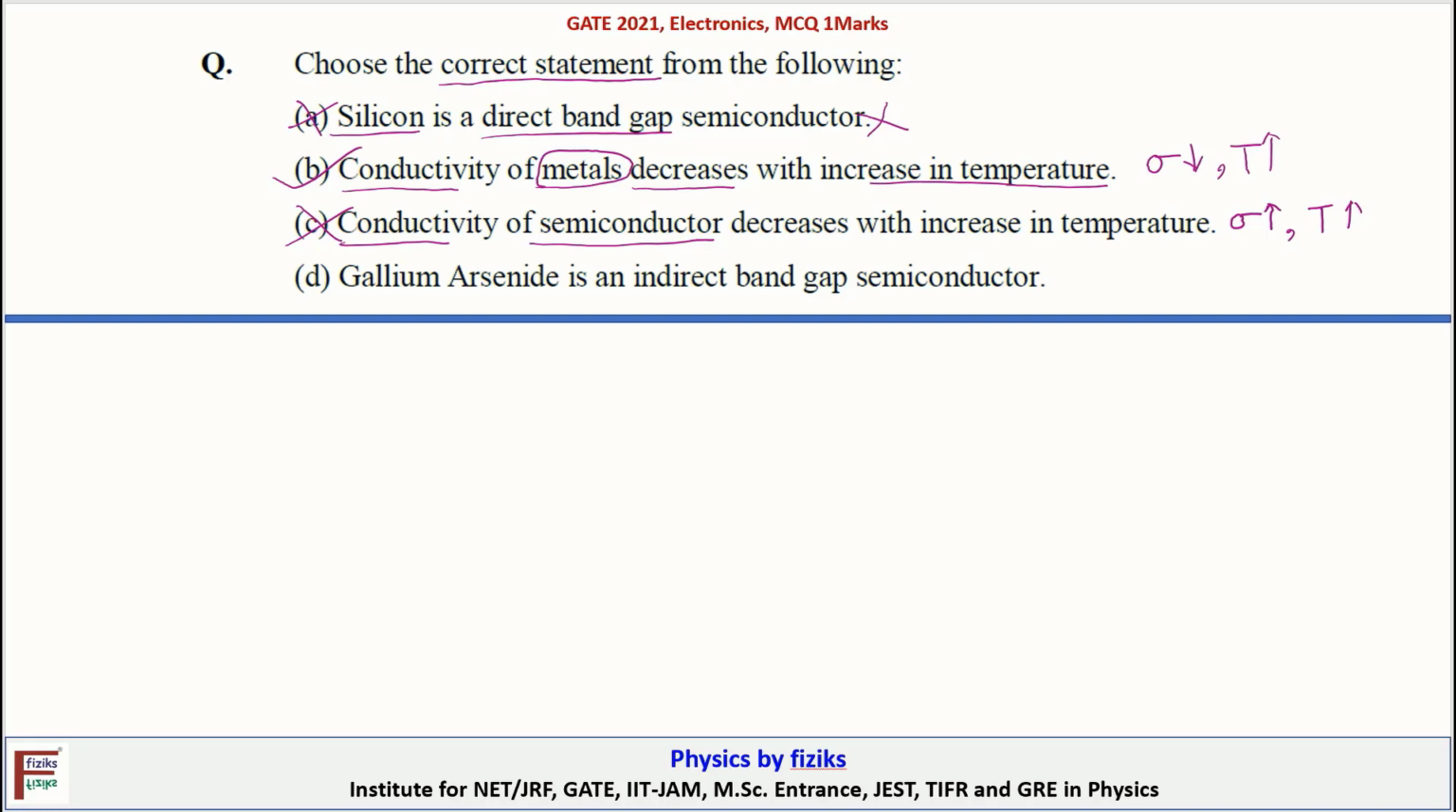Now option D. Gallium arsenide is an indirect band gap material? No. Gallium arsenide is an example of a direct band gap material. So option D is incorrect. So in this case, option B is correct.